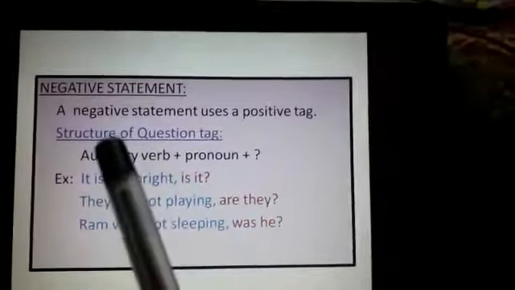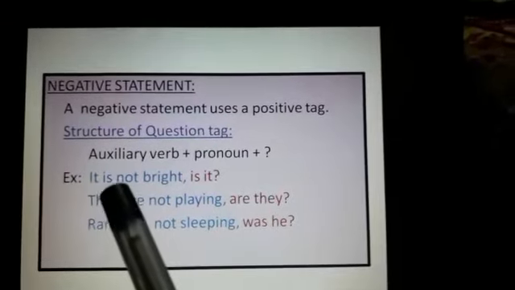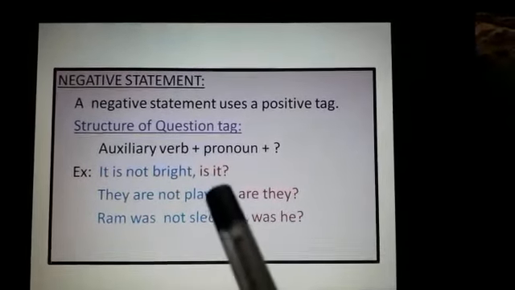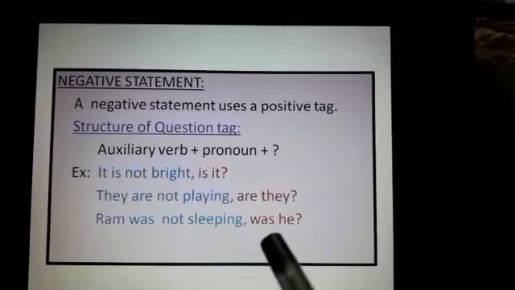Negative statement. A negative statement uses a positive tag. Structure of question tag: auxiliary verb plus pronoun plus question mark. Example: It is not bright, is it? They are not playing, are they? Ram was not sleeping, was he?